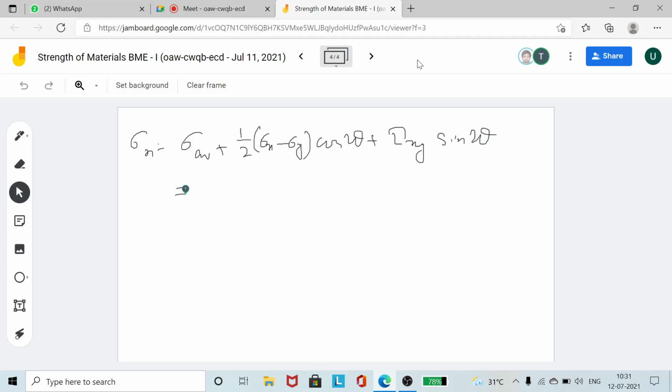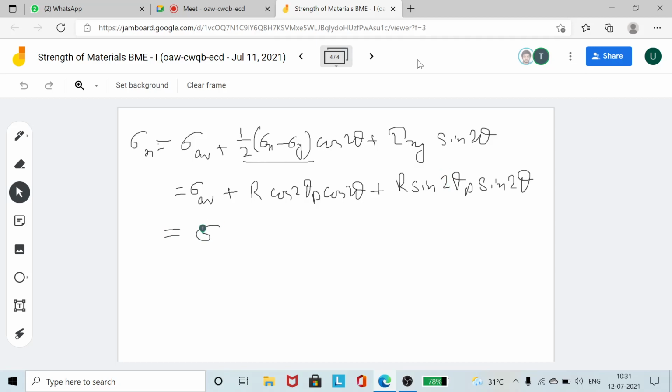If I substitute this, it comes out to be sigma average plus r cos 2 theta p into cos 2 theta plus r sin 2 theta p into sin 2 theta. So I should be getting sigma average plus r into cos a cos b plus sin a sin b. So this should be cos of 2 theta p minus 2 theta.